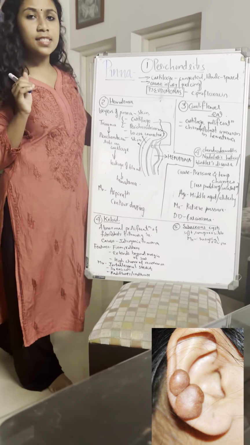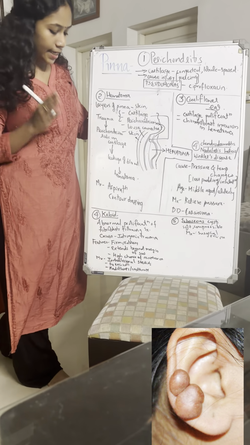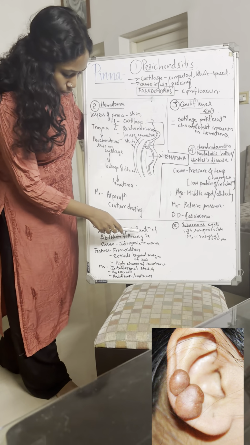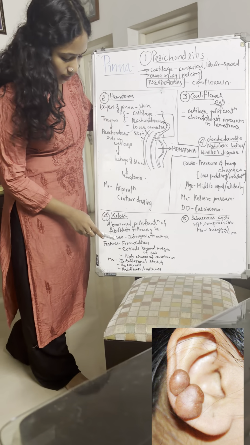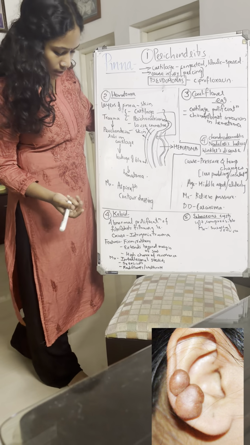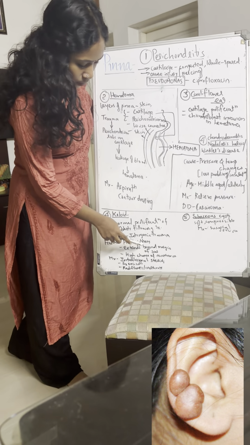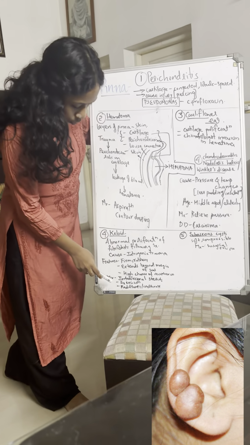When does a keloid happen? Always following a surgery or following healing. So here also it is similar. There is abnormal proliferation of fibroblasts following some surgery. Then the cause is iatrogenic trauma. Then what are the features of a keloid? It will be firm, rubbery, and it extends beyond the margin of the scar. Then how do we manage?